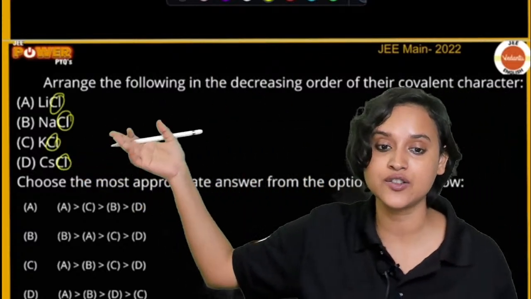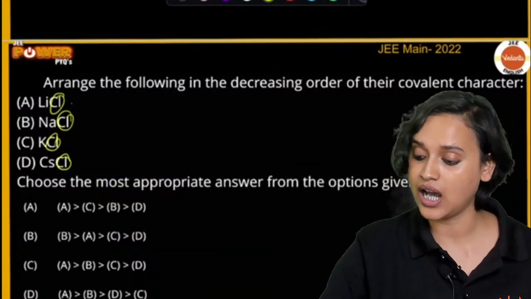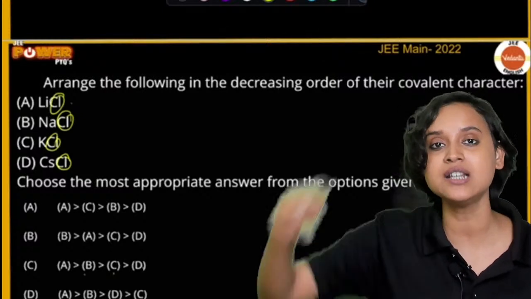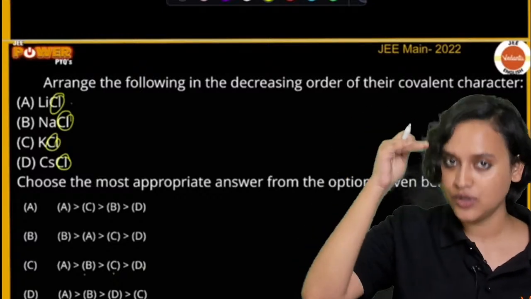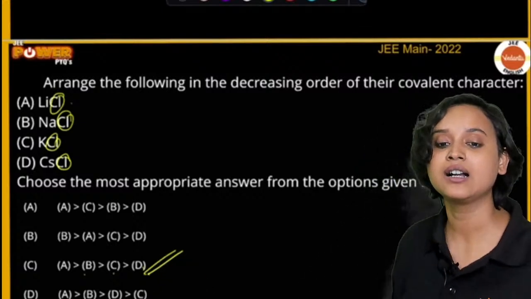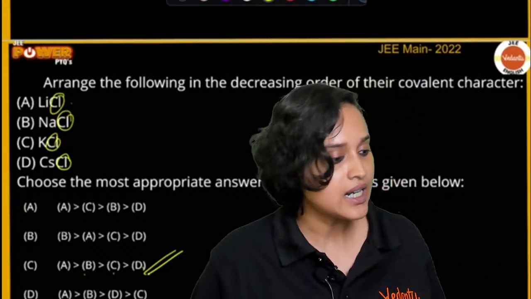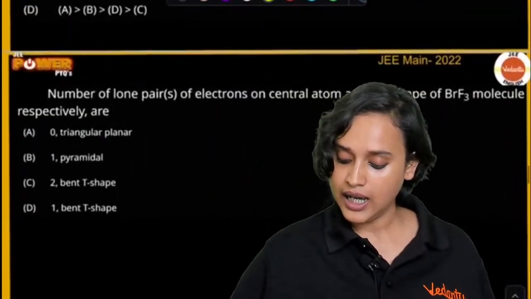So obviously option A, LiCl, will have high covalent character, then B, then C, and then D, because lithium, sodium, potassium, then cesium. So yes, option C is the correct answer. Are we clear? Very good, guys. Chalo.